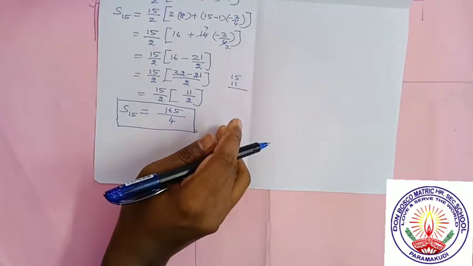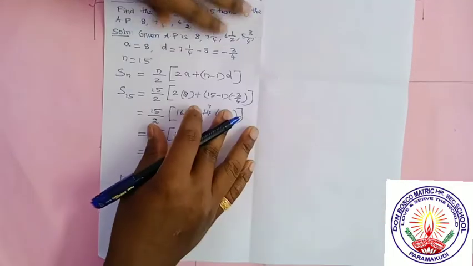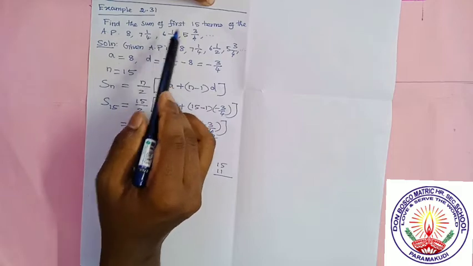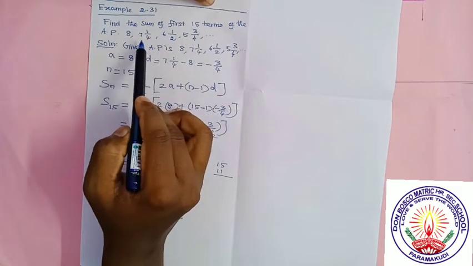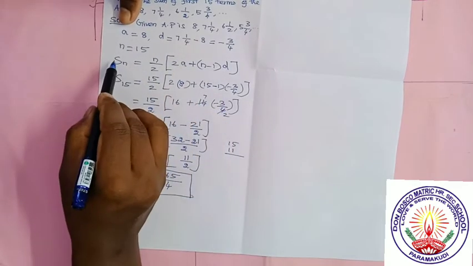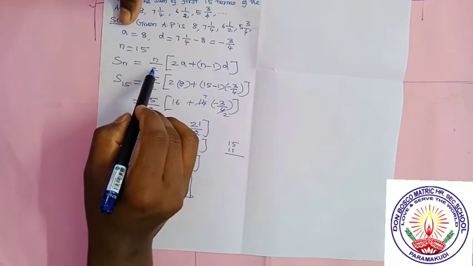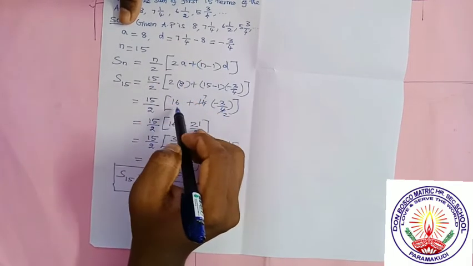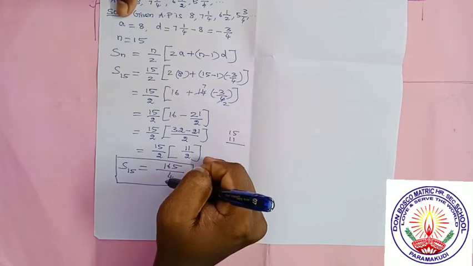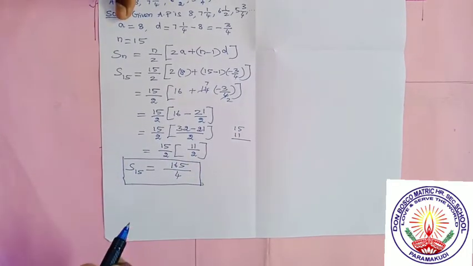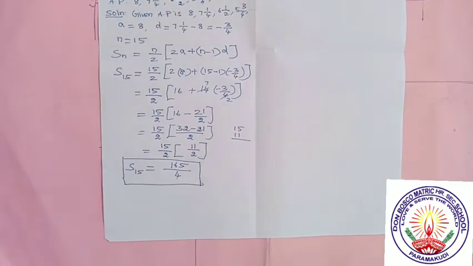The sum of the first 15 terms is 165 divided by 4. It's a very simple problem. First we have to find what A and D are. What is given? N is given, so A, D and N are given. What is the formula? You have to recall: Sn is equal to n by 2 into 2A plus n minus 1 into D. Apply the values and simplify. When you simplify, you will find the answer, that is the sum of the first 15 terms. Very simple one.